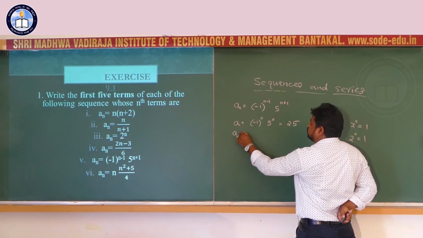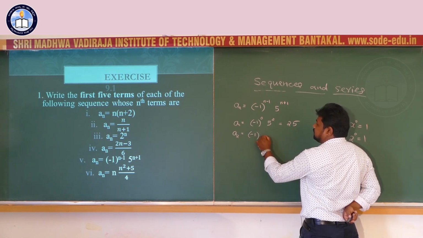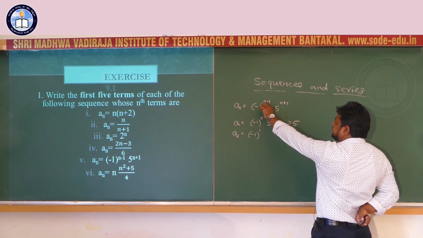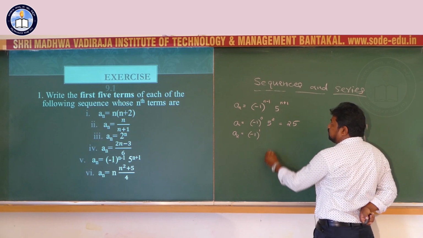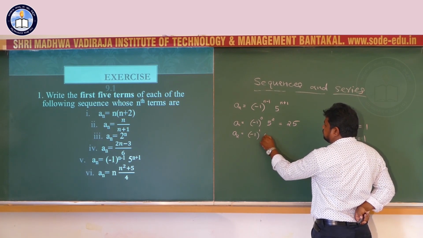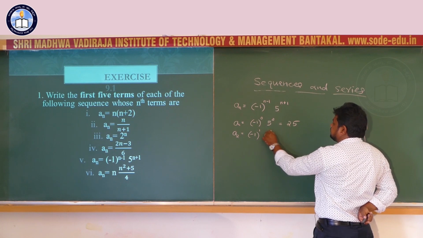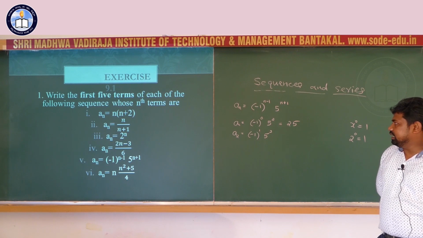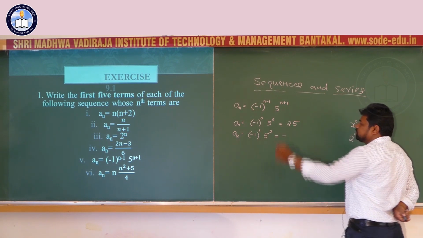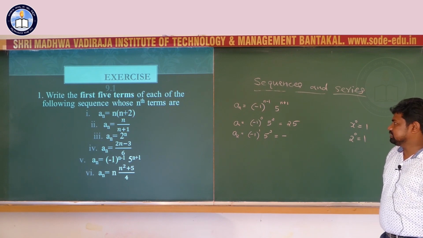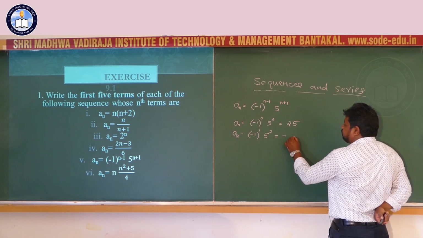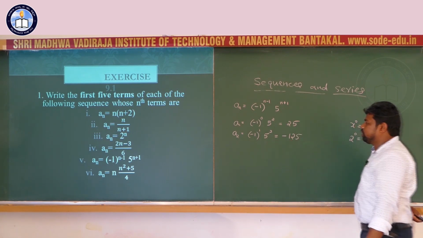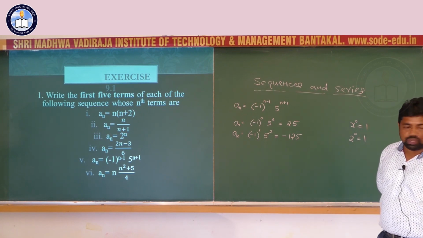Second term a2 equal to minus 1 power n minus 1. Here I take n equal to 2, 2 minus 1, 1 into 5 power 2 plus 1, 3. Minus 1 power 1, minus 1 power odd number, that is minus 5 power 3. 5 power 2, 25, 5 power 3, 125. 5 into 5 into 5, that is 125.